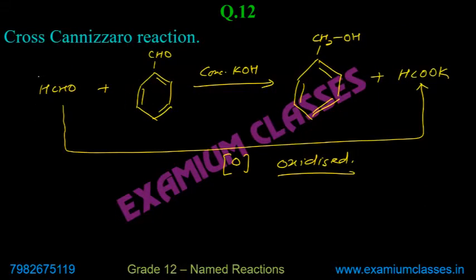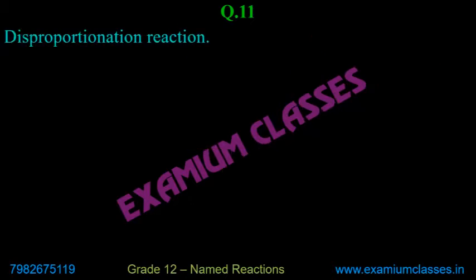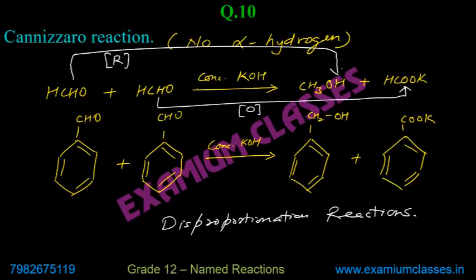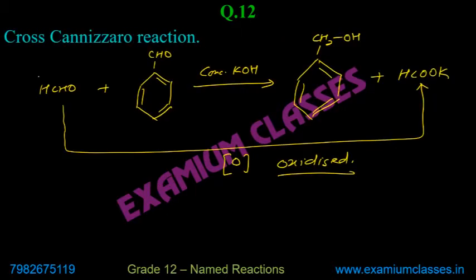Tanishka, this is the 12th reaction, Cannizzaro reaction. Cannizzaro reaction is a very good example of a disproportionation reaction. Again, Cannizzaro reaction also, disproportionation reaction. Clear?